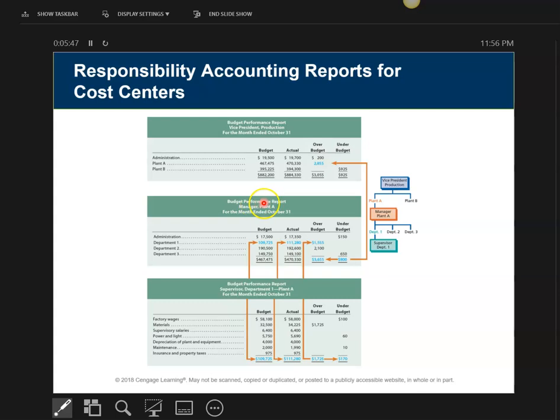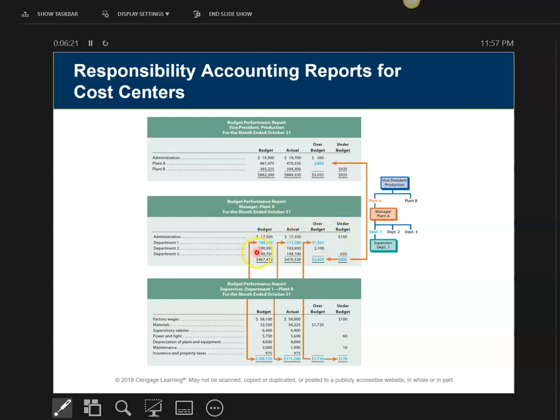Here I have the plant manager's report. He's got Department 1, Department 2, and Department 3. Remember, we're only looking at Department 1. The Department 1 totals are now brought into here. Here is the budgeted cost for Department 1, here's the actual, and my net is that I'm actually over. Again, you compare budget to actual: am I over or under, and by how much? Then I add these columns down.